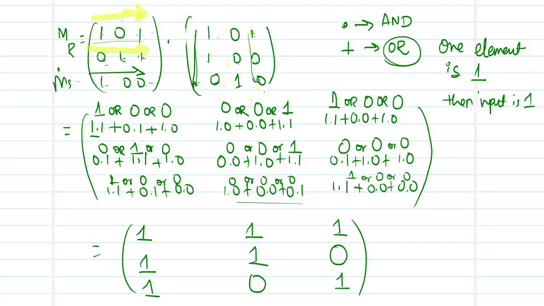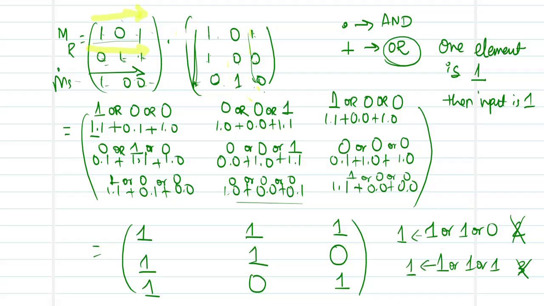Be very careful, friends, not to add 1 or 0 to be equal to 2. This is wrong. And 1 or 1 is not equal to 3. This is also wrong. If at least one of them is 1, the matrix entry is 1.